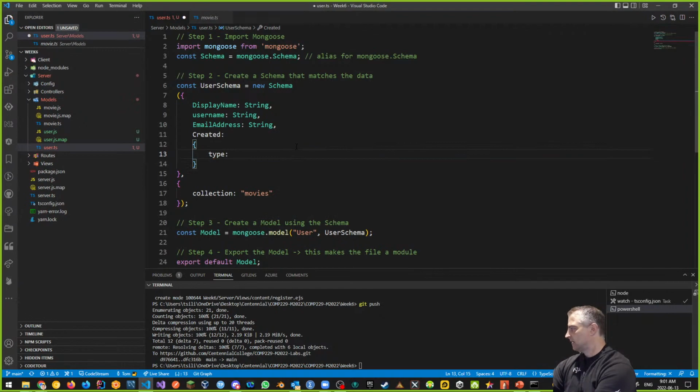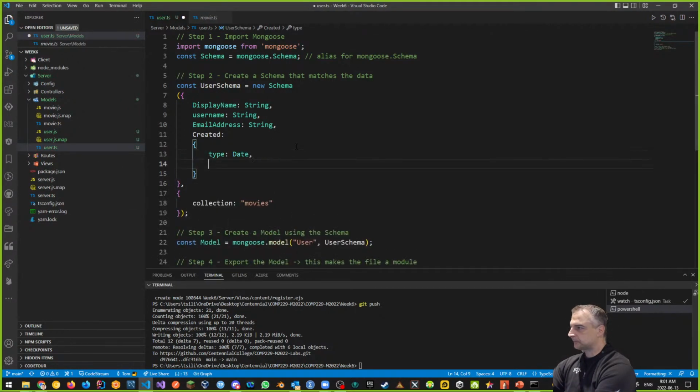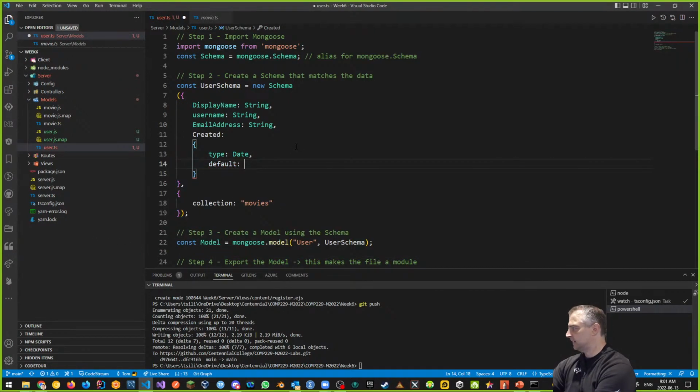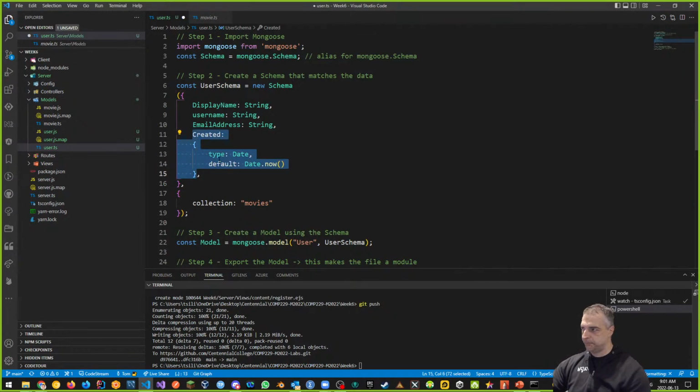I can say that the type is a date, and I can also say that the default value for the date is Date.now. So that's another way of creating a data type, where I can also give it a default value. You can be more detailed there.